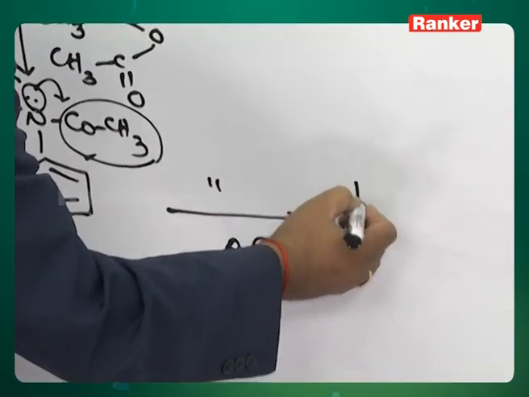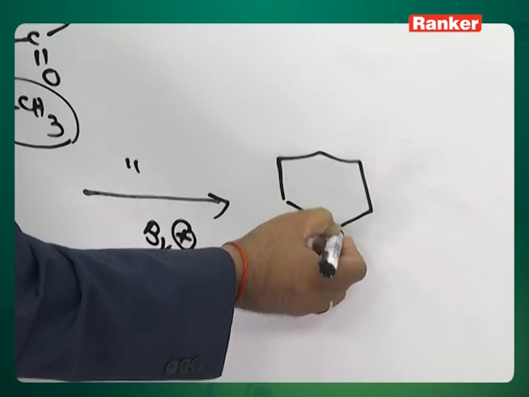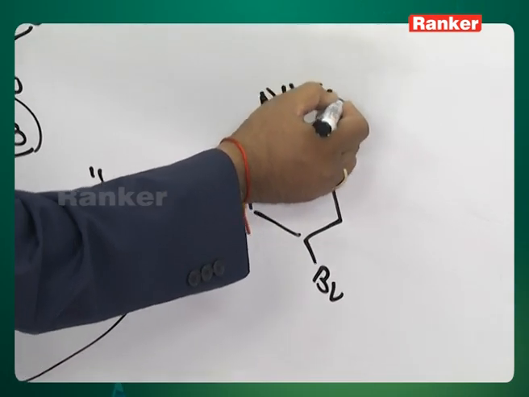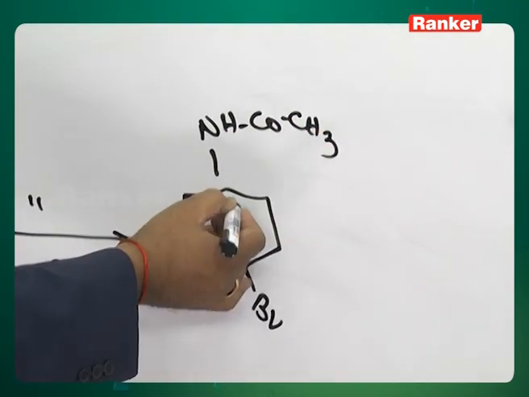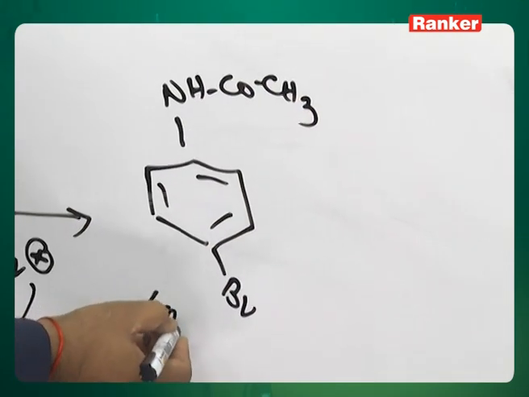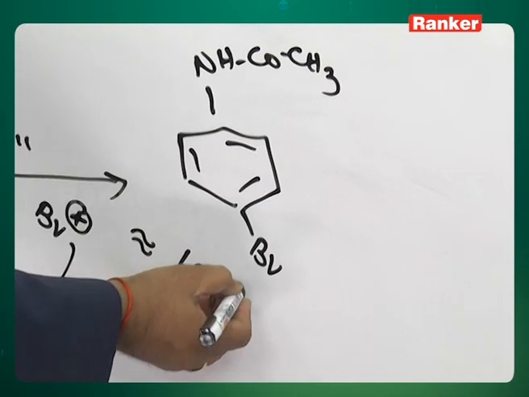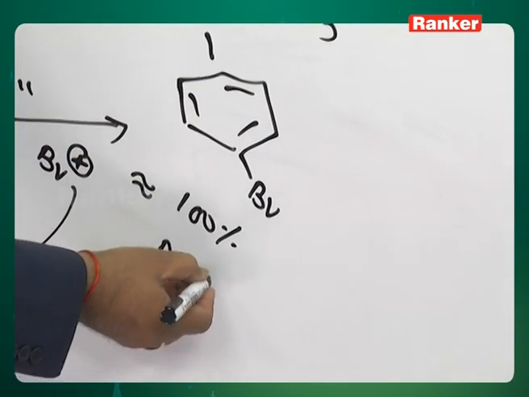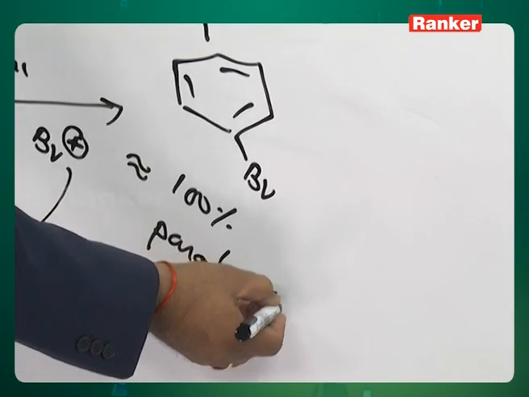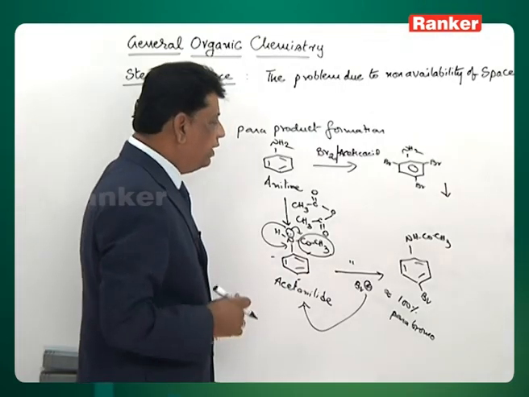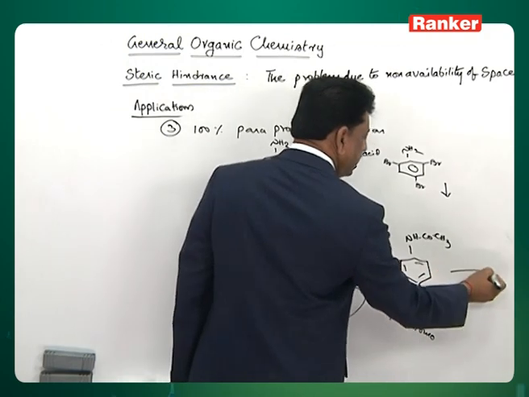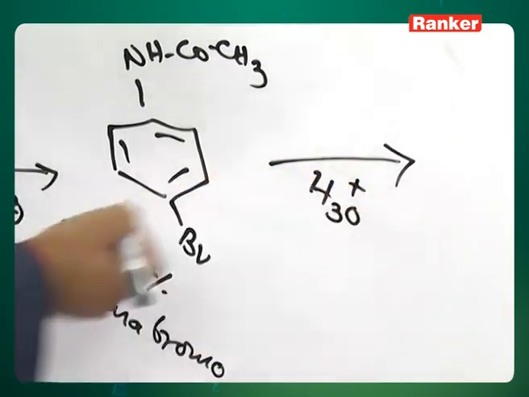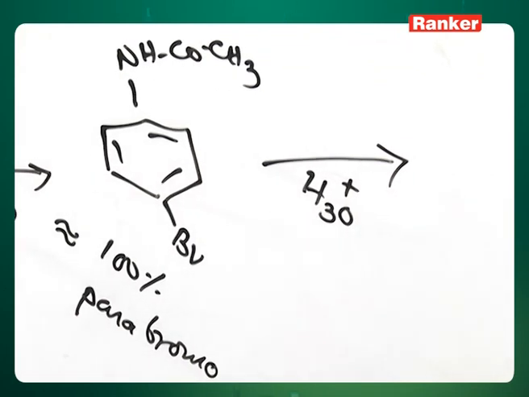So, almost 100% para bromo acetylated aniline forms. Only para, that is almost roughly nearly 100% para bromo acetanilide, only this product will come. Afterwards you can do one small extension, some hydrolysis reaction, H3O plus, that is water and some acid, boil for some time.